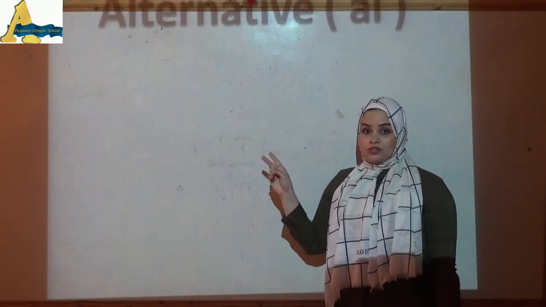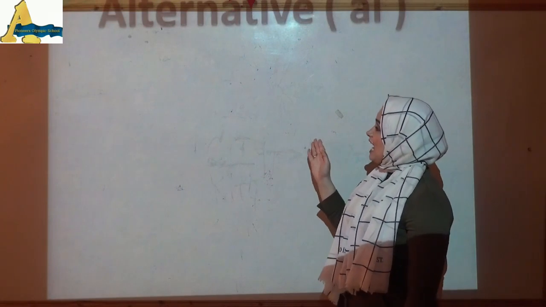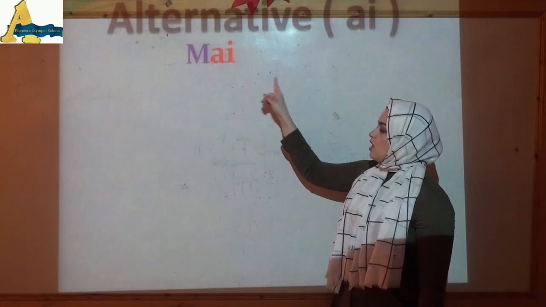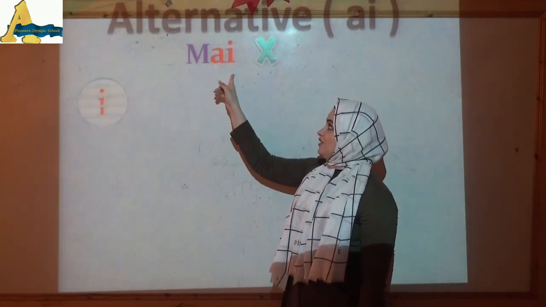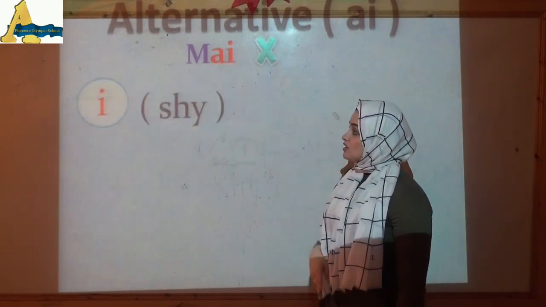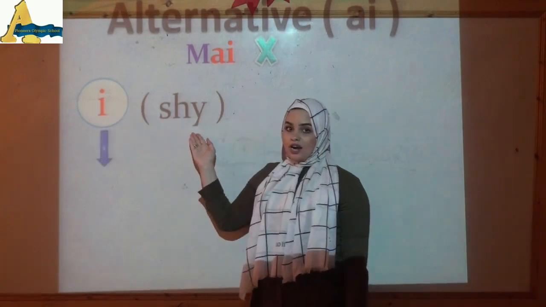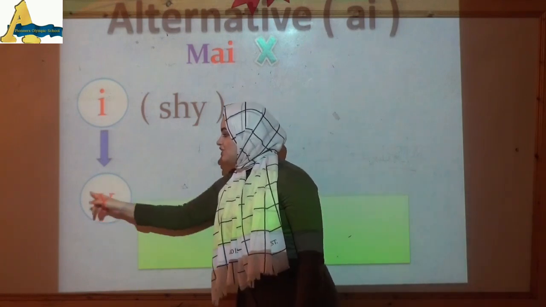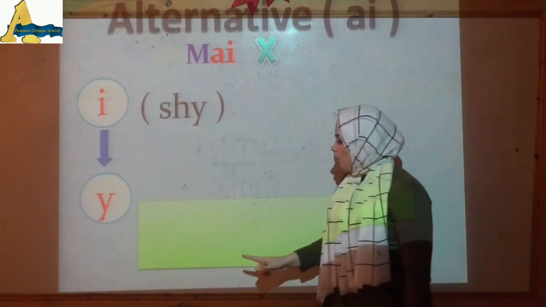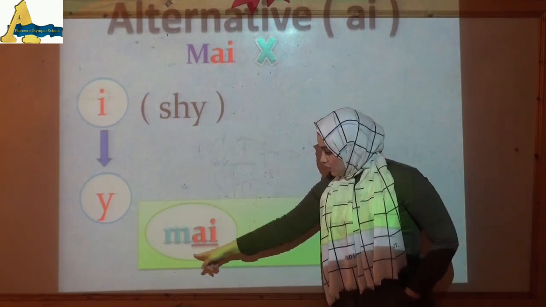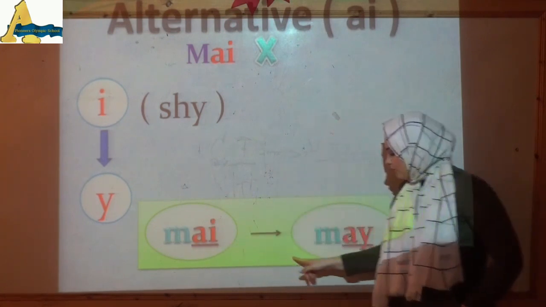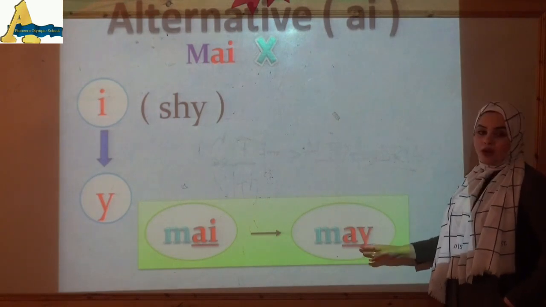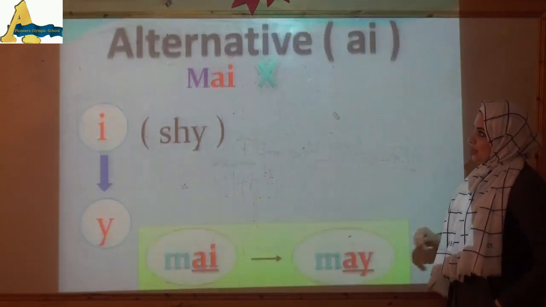A and I together? No. Let's see how we write it. Can we write it like this? No, this is wrong. We can't write A at the end of the word like this because I is so shy. It can't come at the end of the word. It will be Y, not I. So, how do we write May? We will write it like this? No, we will write it like this. A and Y together when it comes at the end of the word. Okay.